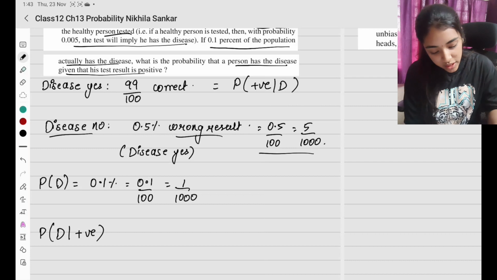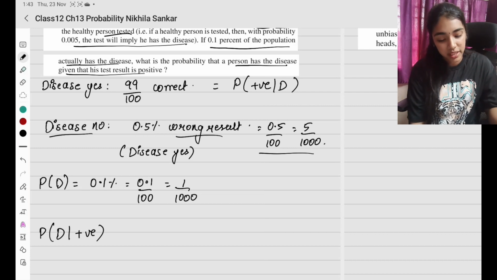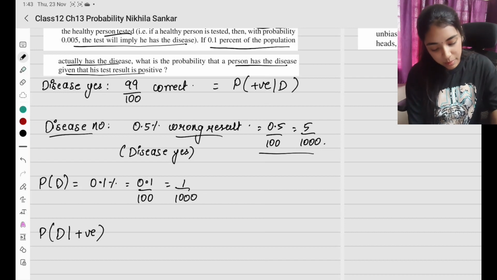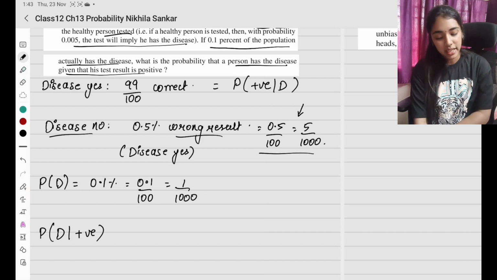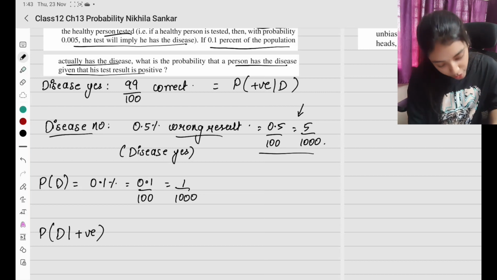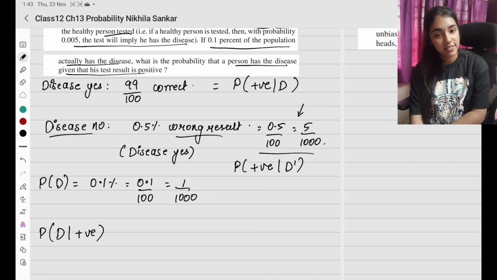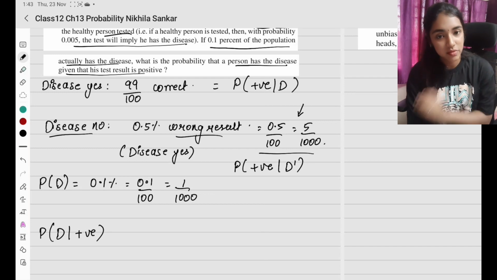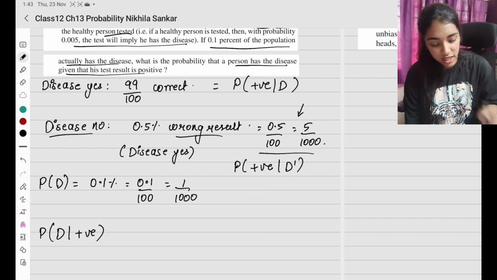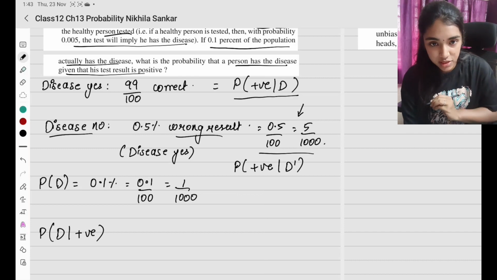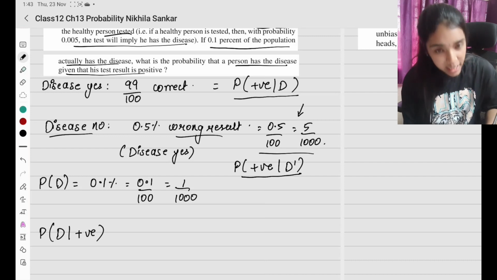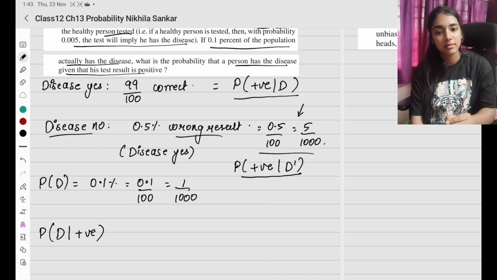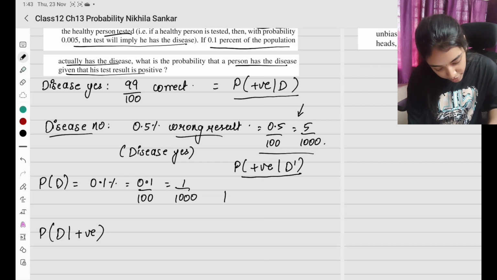So this particular 99 by 100 is going to be the probability that it is positive and he has a disease. Now how are we going to interpret the other one? The test wrongly says he has a disease. So the probability that it is positive but he does not have a disease. He actually does not have the disease, but the test wrongly says positive. Did you understand both? In one case the test correctly says the disease is present; in the other the disease is absent but it wrongly gives positive. So now the probability of D is known.